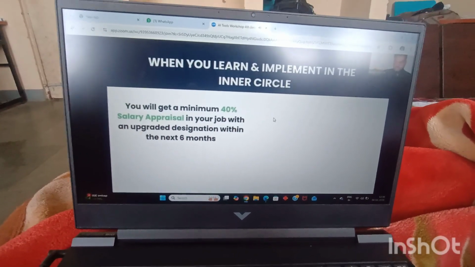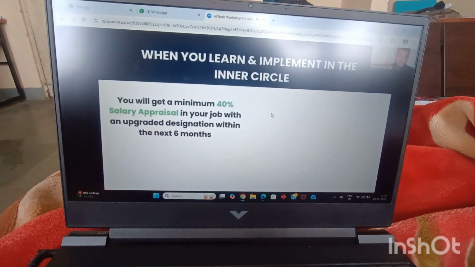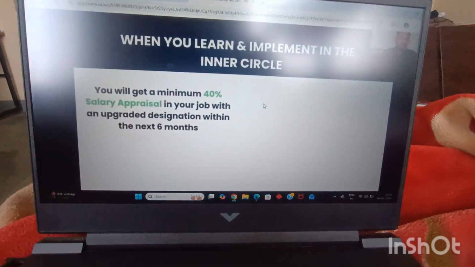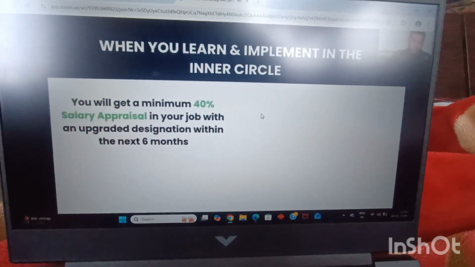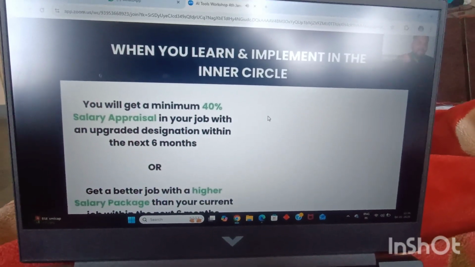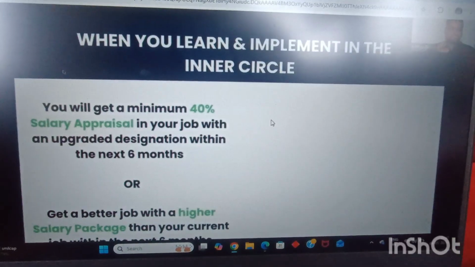What do I mean by upgraded designation? Let's say you are a manager, you are going to become a senior manager. If you are an associate vice president, you are going to become a vice president, right? Your company cannot simply give you a 40% salary hike and expect you to have the same designation. They are going to increase your designation as well, or you are going to get a better job with a higher salary package than your current job in the next 6 months, right?